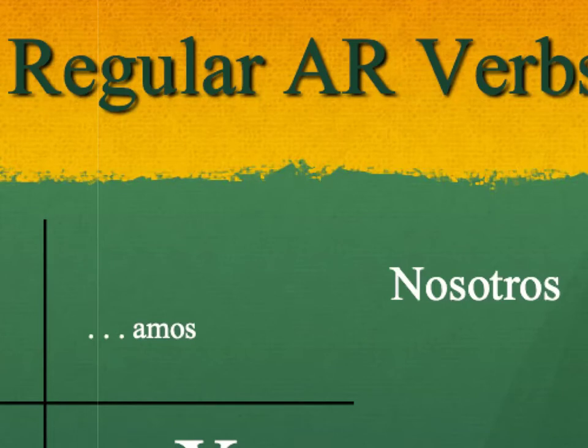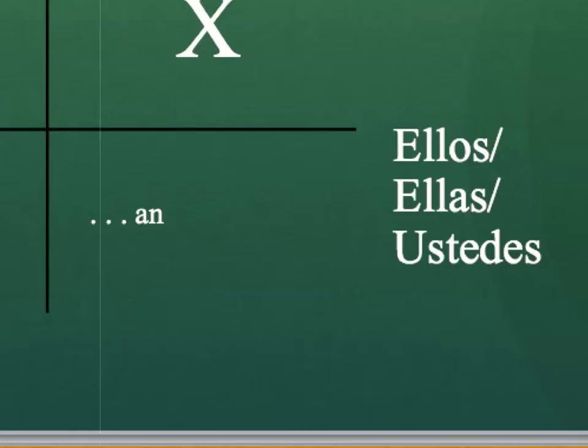If you want to say we do an action, that's you and somebody else, at least one other person, we use nosotros, and the correct ending for nosotros is amos. And if we want to say they do an action, or y'all do an action, then we would use the ending an.